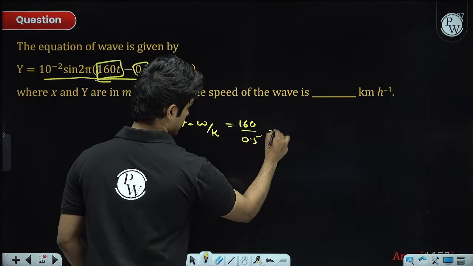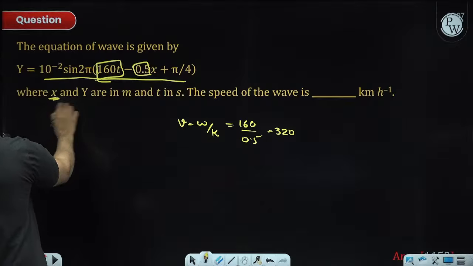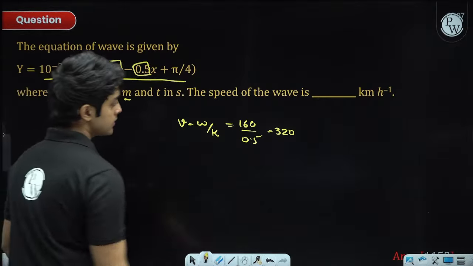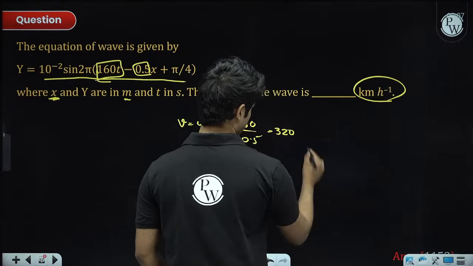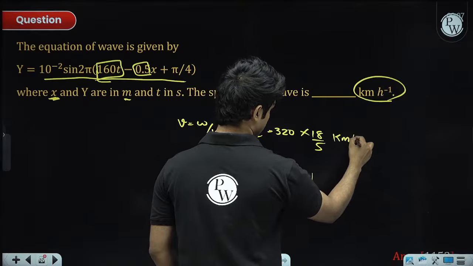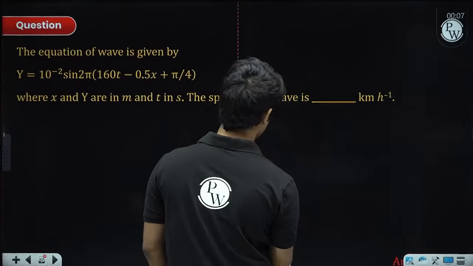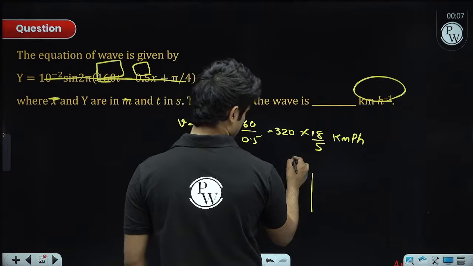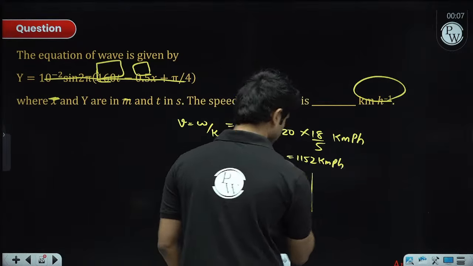So this is going to be 320. x is in meters, so this is in meters per second, but they want the answer in kilometers per hour. So just multiply by 18 by 5 and you'll get the answer in kmph. The answer is 1152 kmph.